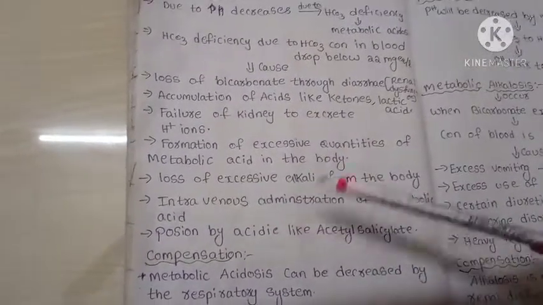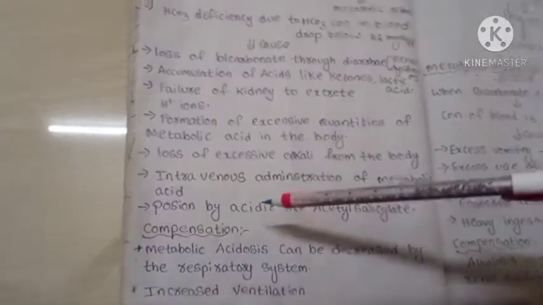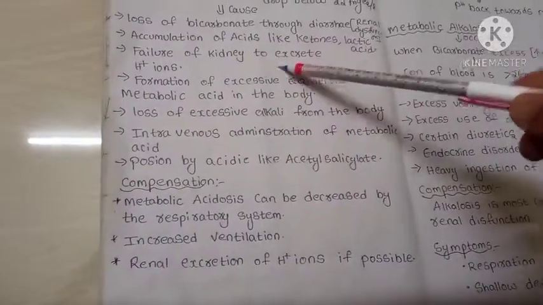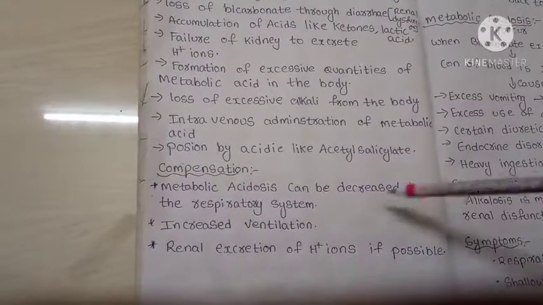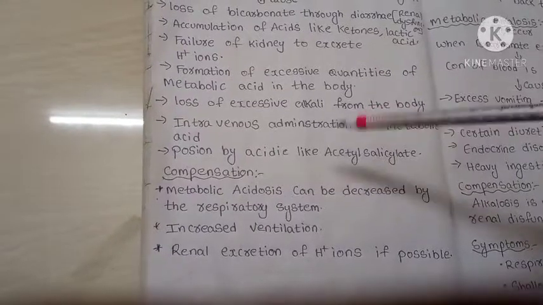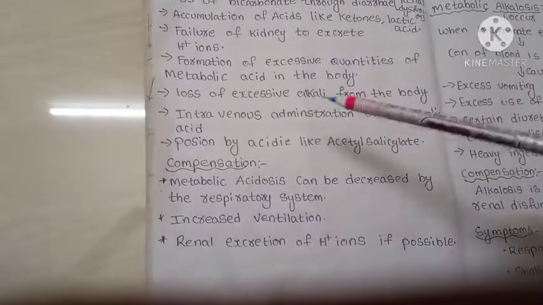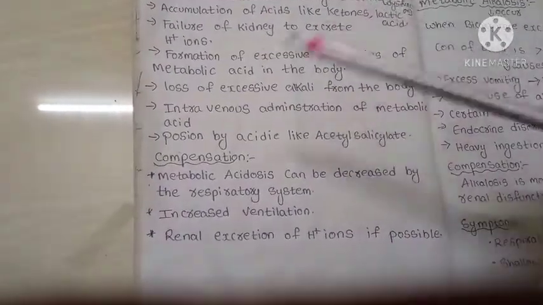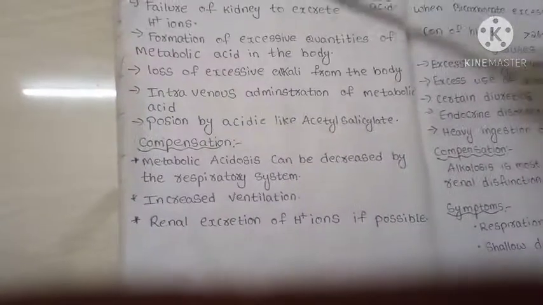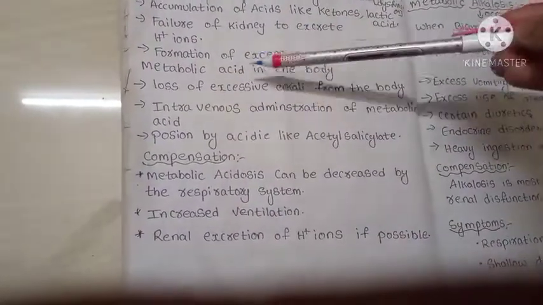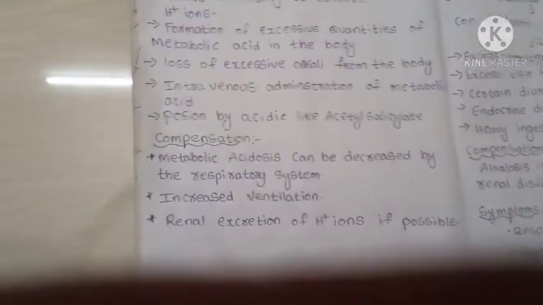and also loss of alkali, intravenous administration of acids, acid poisoning. And for compensation of metabolic acidosis, what will happen? Metabolic acidosis can be decreased by increasing the respiratory rate. By increasing respiration or ventilation, metabolic acidosis decreases, and also by regular excretion of H plus if possible. Here it is unable to excrete H plus ions. If renal excretion occurs, then metabolic acidosis will be decreased.